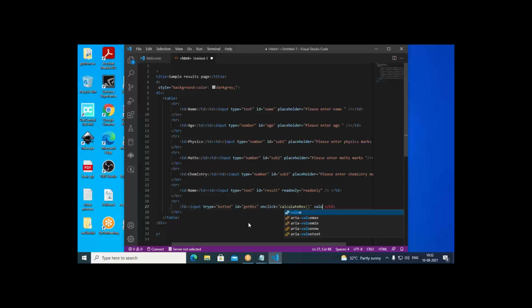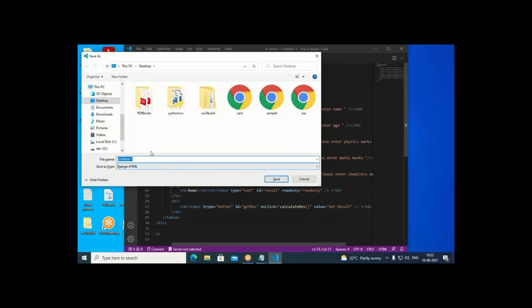Value equal to get result. We wrote something like this. Then here I can close it. This is going to calculate the result for us. Okay, let me save this. Call this result.html, and it's not Django HTML, just normal HTML.